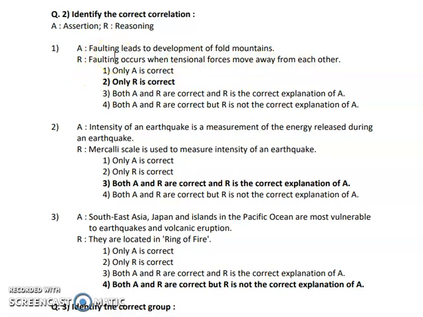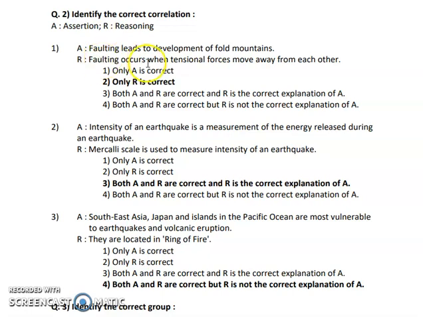Now does faulting always lead to the development of fold mountains? Is it true? No, faulting never leads to mountains. Faulting is what? It is a crack, it is a rupture. It never creates any type of elevation. So the first statement is totally wrong.